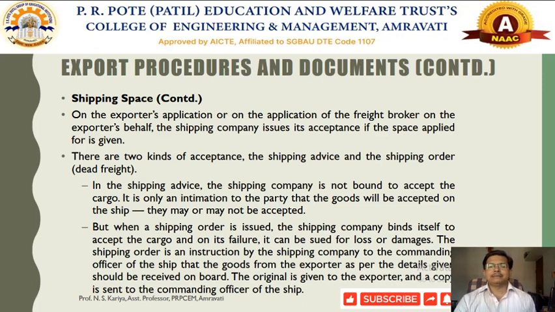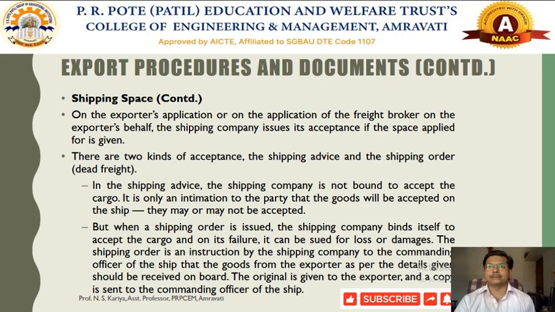Then there will be two kinds of acceptance when the items need to be exported. So there will be two types of acceptance. The first one is called shipping advice, and the second one is called shipping order. Now this clearing and forwarding agent will provide all the related information.